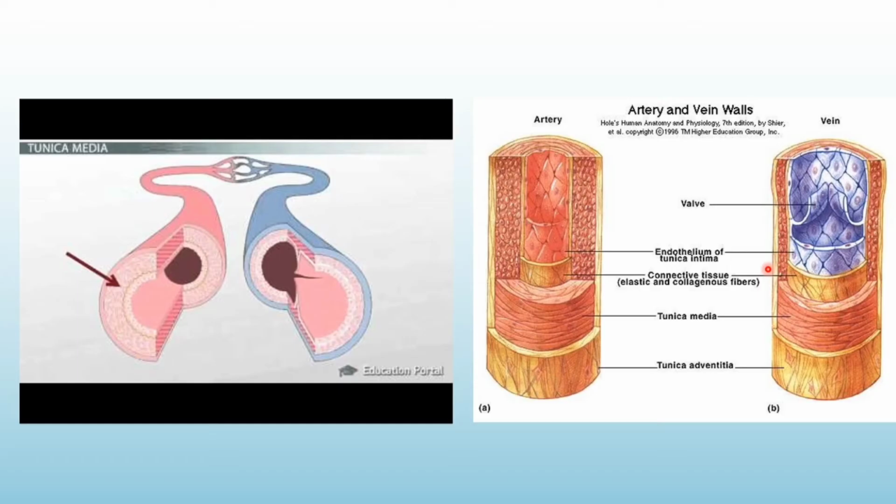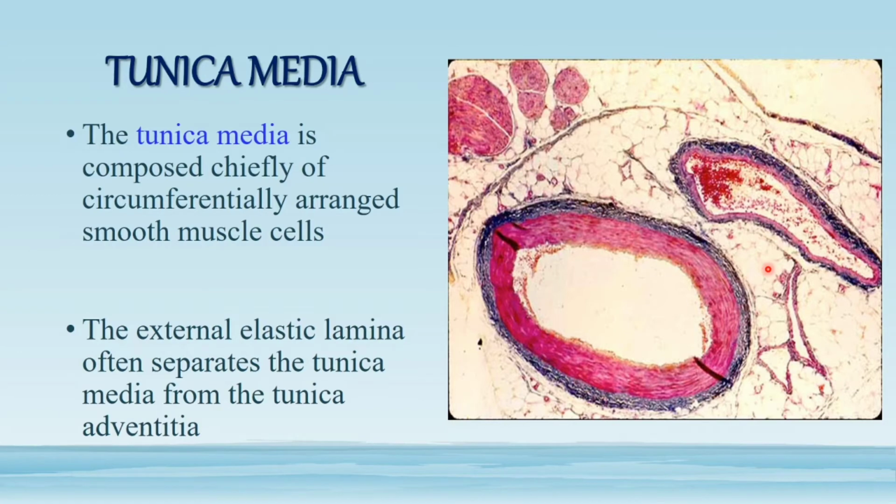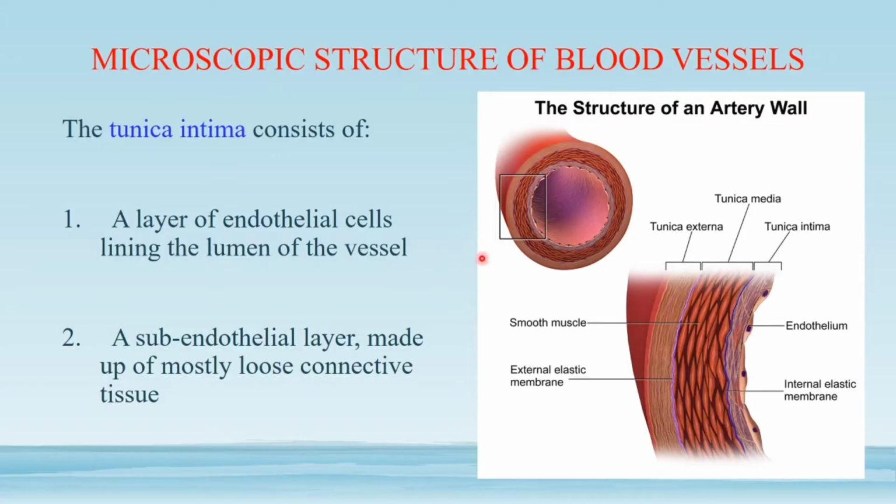Coming to the tunica media, that is made up of smooth muscle fibers. This histological image shows the pinkish layer consisting of smooth muscle fibers arranged circumferentially. If we go back to this image, this is a good view.